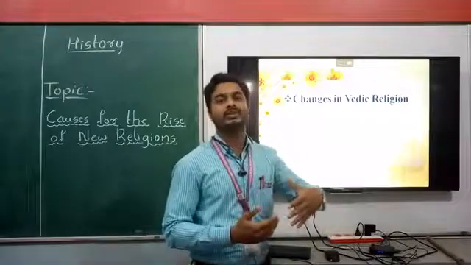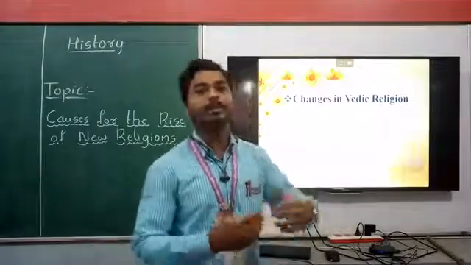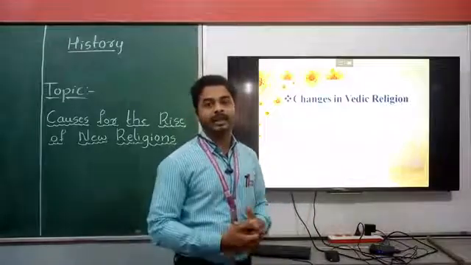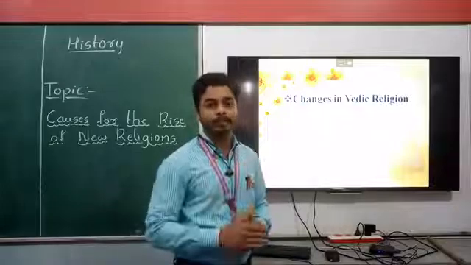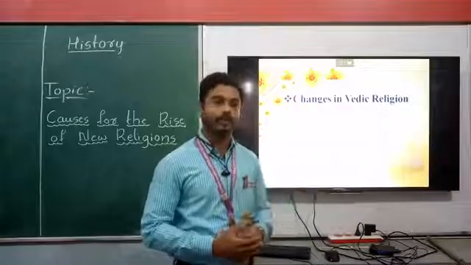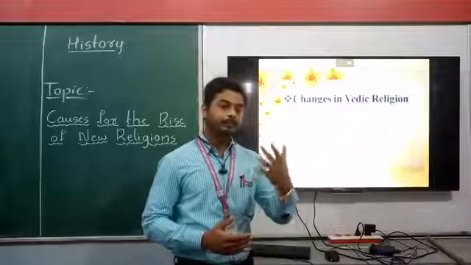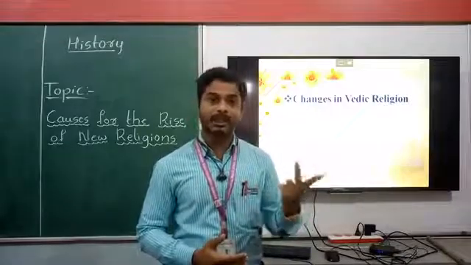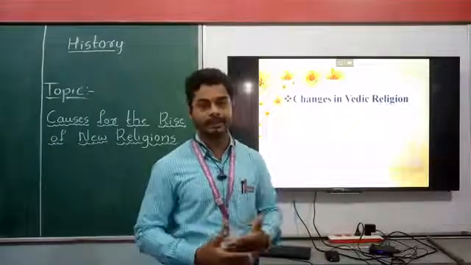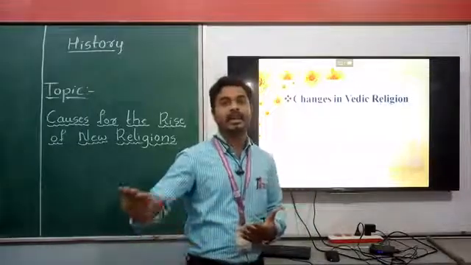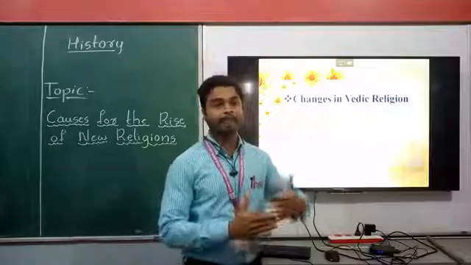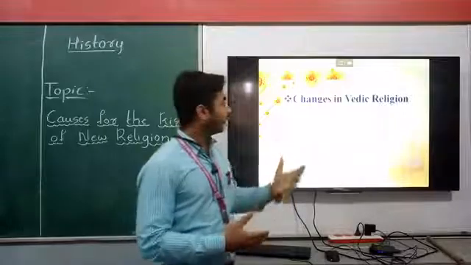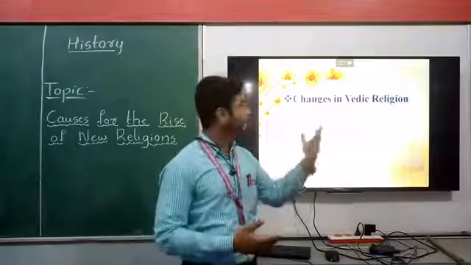Earlier it was very easy to follow. Common people could easily follow that. But after some time it was changed by the Brahmins, the upper category people. There were four categories in India: Brahmanas, Kshatriyas, Vaishyas, and Shudras, and Shudras are considered untouchables.